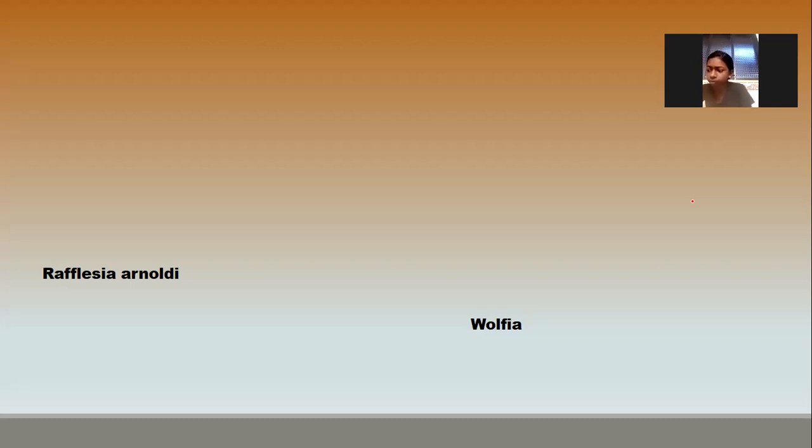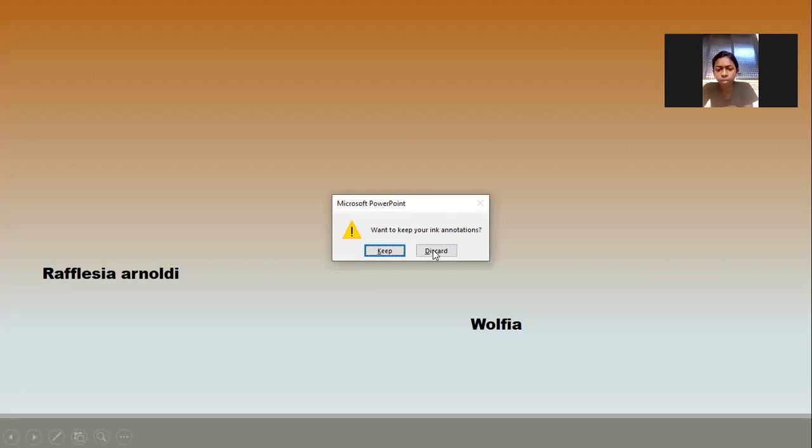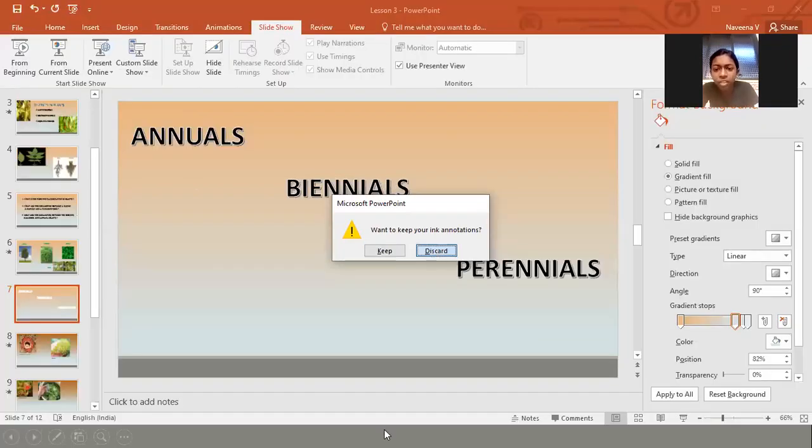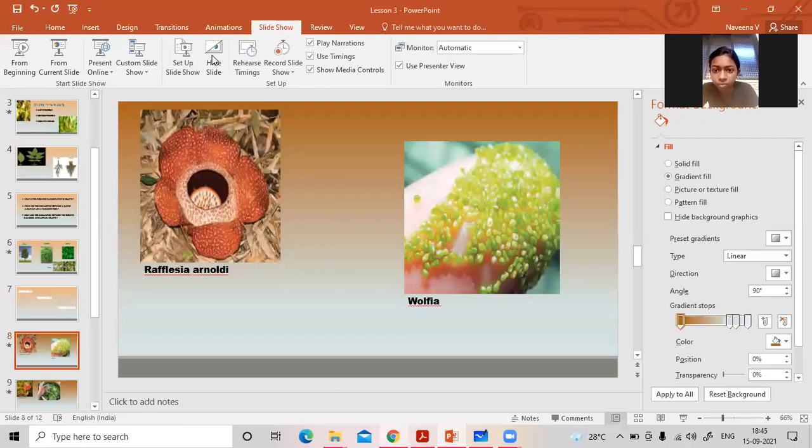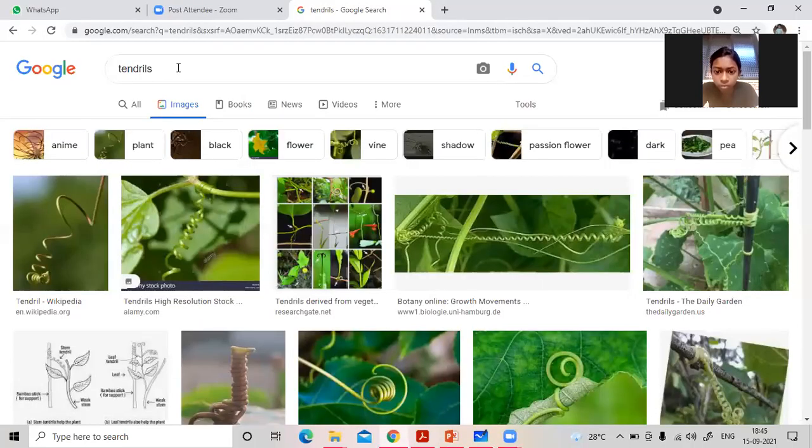And the main thing is that the non-flowering plants don't have root, stem, leaves. Clear? Non-flowering plants like ferns. Have you seen ferns? No. Okay, wait, I will try to show you. I have seen only mushroom. I will show you ferns.